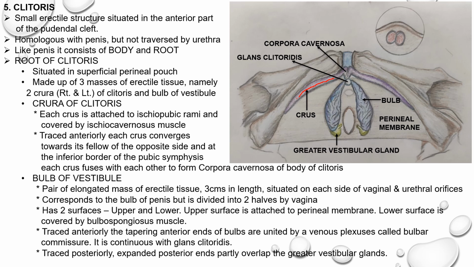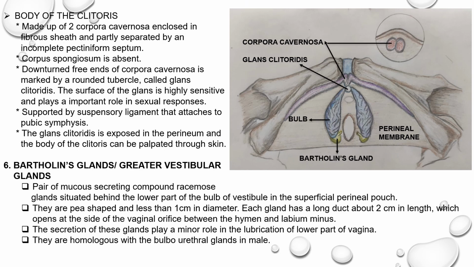Traced posteriorly, the expanded posterior ends partly overlap the greater vestibular glands. If you observe this diagram, the posterior aspect of the bulb is expanded. It overlaps the gland. You can appreciate the gland in the diagram. That is the greater vestibular gland.